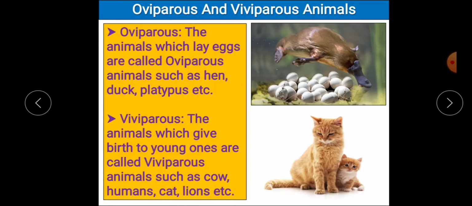But you have to remember, in oviparous as well as viviparous, both cases internal fertilization takes place. In oviparous, for example, when we take fish and frogs, external fertilization may also take place, but in case of viviparous, only internal fertilization is possible. So these are some comparisons between oviparous animals as well as viviparous animals.